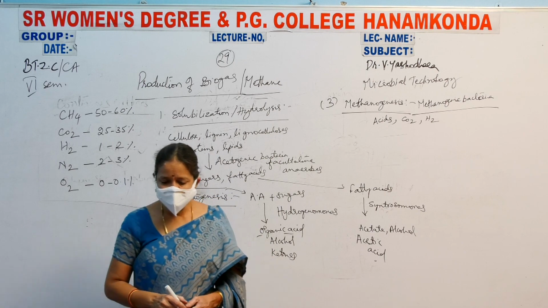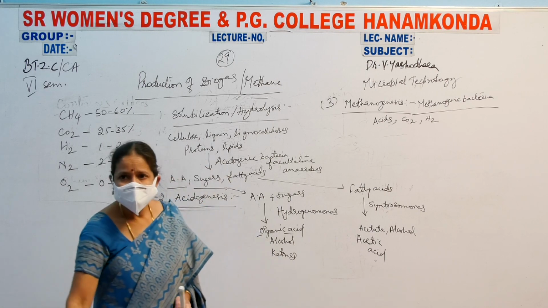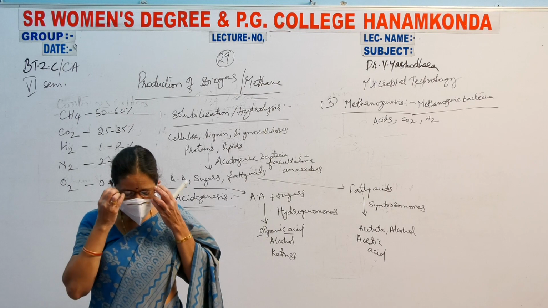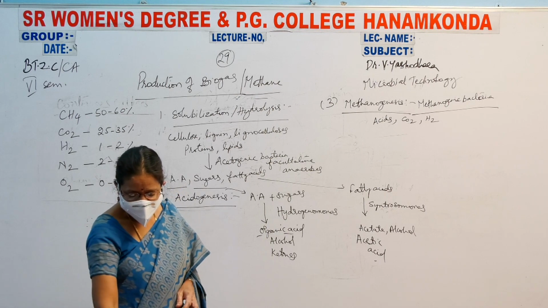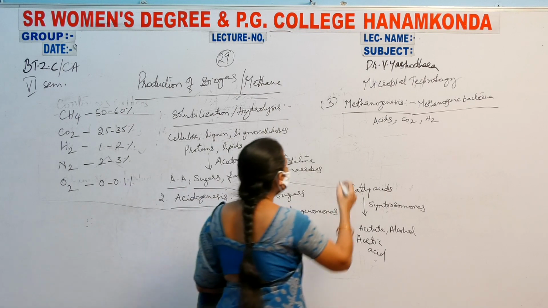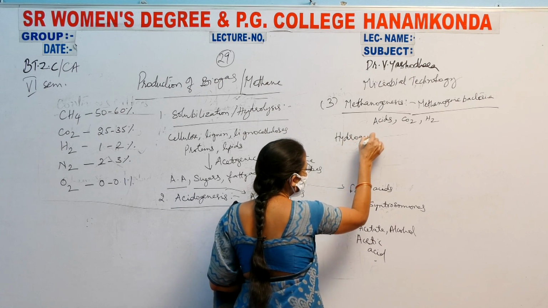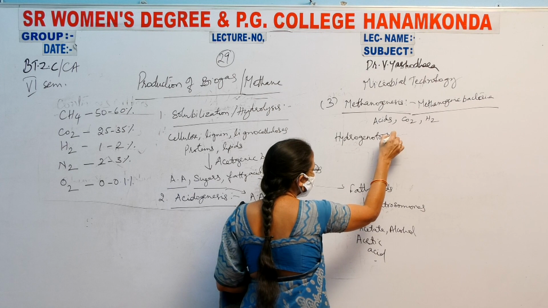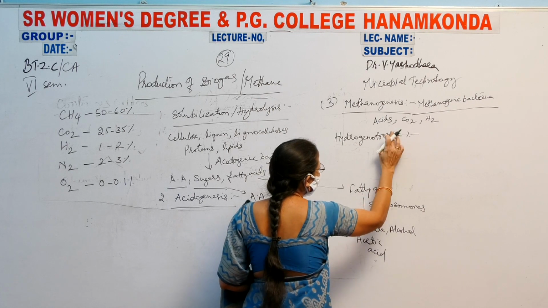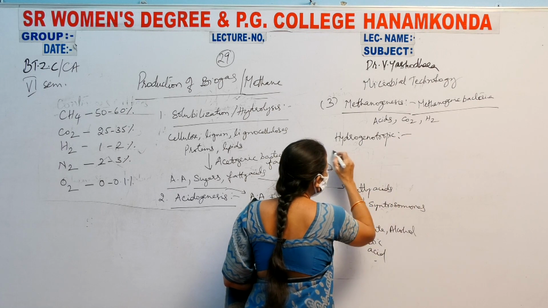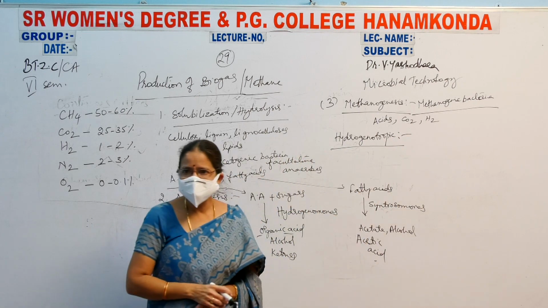So, acids, carbon dioxide and hydrogen are converted into methane. They are converted into methane by two methods, that is acetotropic and hydrogenotropic. Let us see hydrogenotropic, that is hydrogen is used.